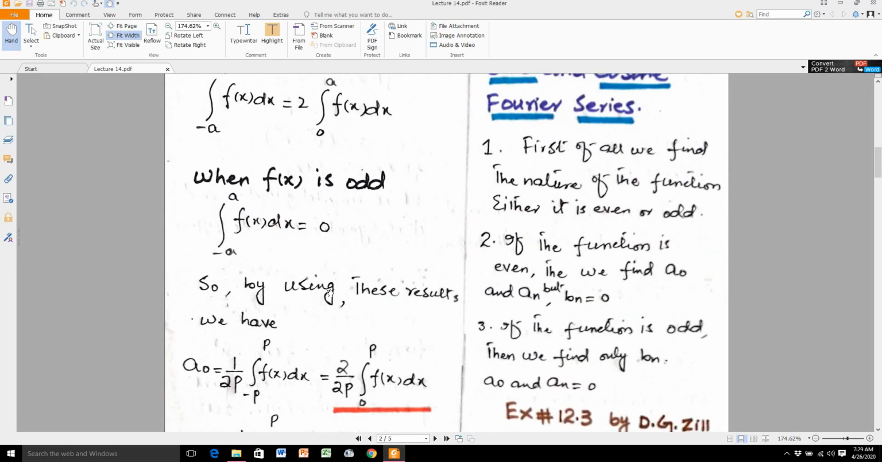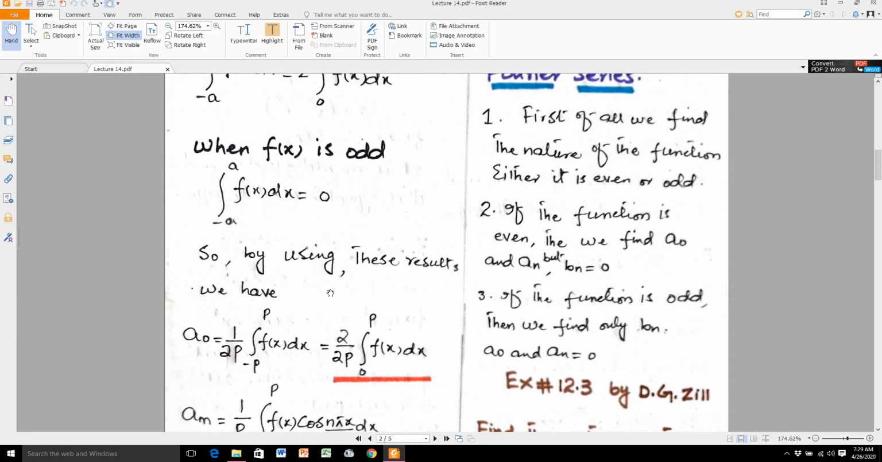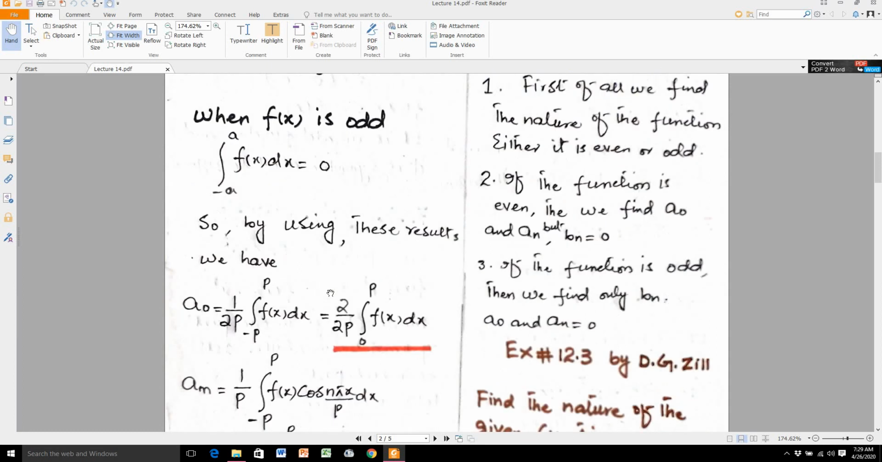So by using these results we modify the formulas of the Fourier coefficients, in which we have a naught equal to 1 over 2p from minus p to p of f of x dx. In this way you multiply this by 2 and reduce the length of the interval from 0 to p. So you see here I am multiplying it with 2 and taking the length of the integral from 0 to p of f of x dx.